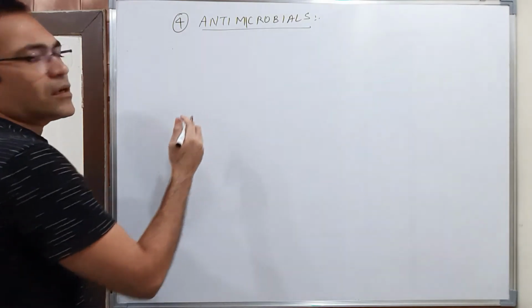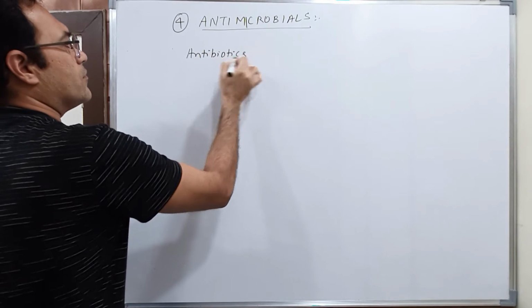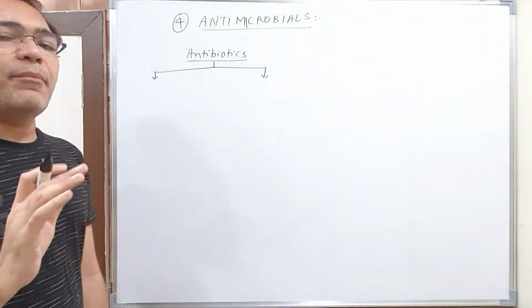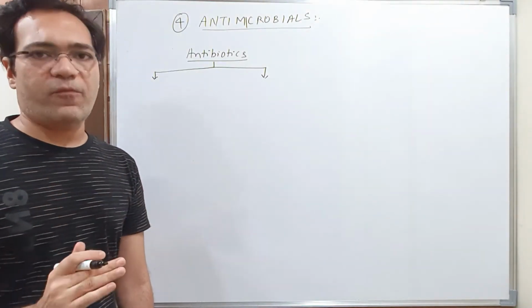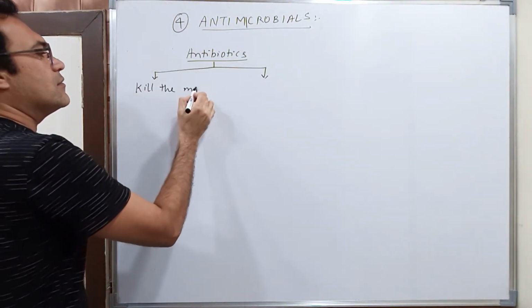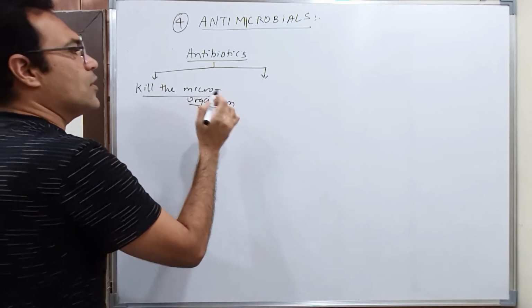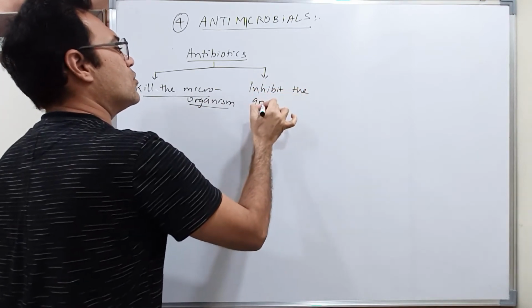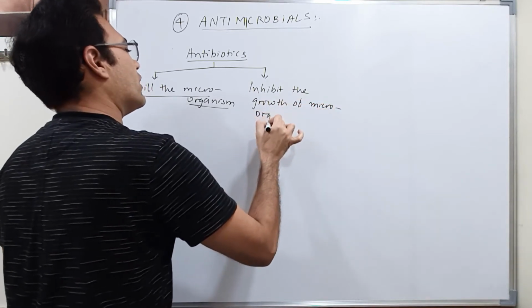Now see, students, your antibiotics can be classified in two categories depending upon whether they kill the microorganism or they inhibit the growth of microorganism, right? So whether they kill the microorganism or they inhibit the growth of microorganism.